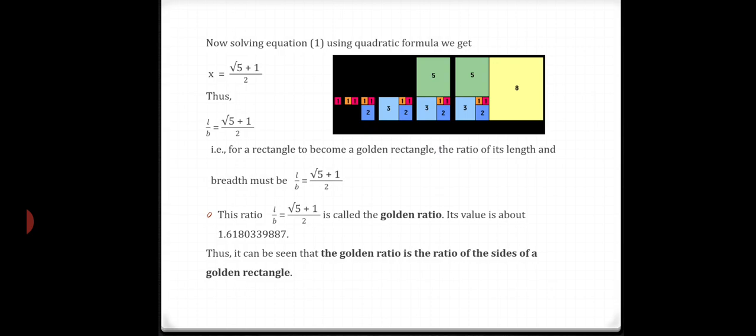Golden ratio is also known by other names such as extreme and mean ratio, medial section, divine proportion, golden cut, mean of Phidias, and many more.